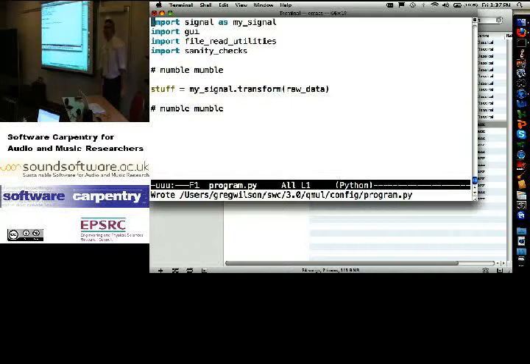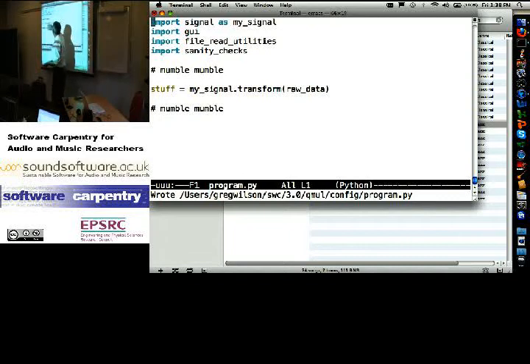And I'm done. Now I'm importing a different library, but it's got the same nickname. It has a function with the same name that takes the same parameters. So now when I run my program, one change in one place has switched back and forth between the real library and the testing library. Okay, that's cool. Right? That's one of the signs of good design. One change in one place to have a desired effect. That's what you're striving for.